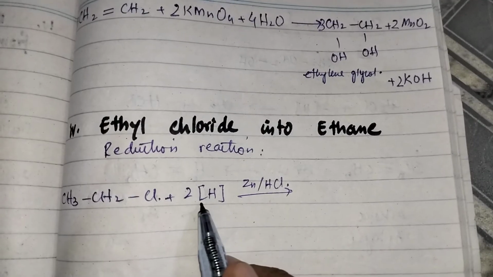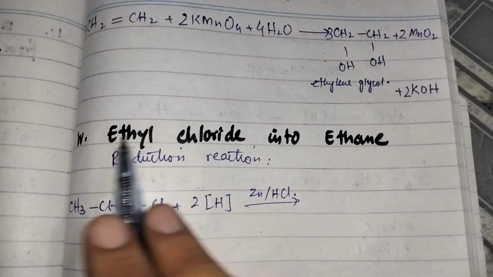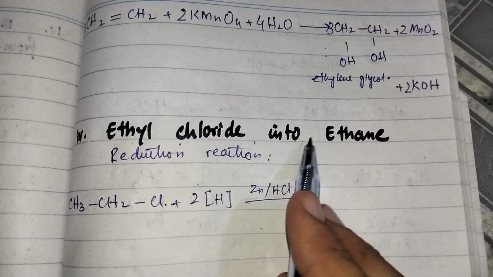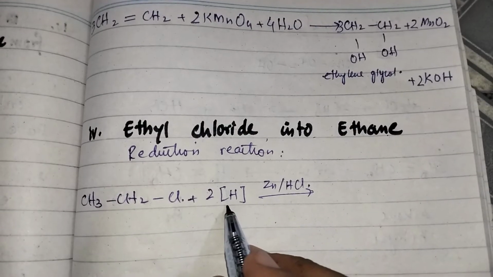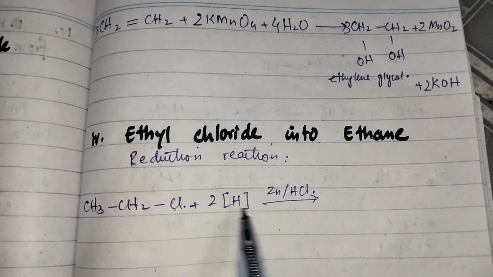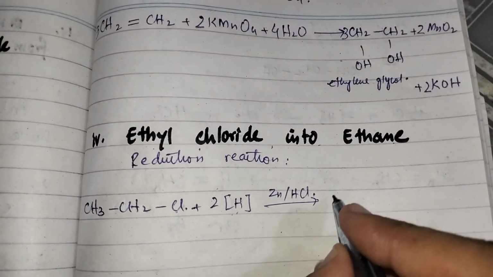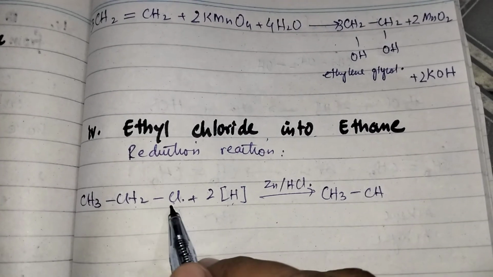When Zn reacts with HCl, it will produce nascent hydrogen. That nascent hydrogen will react with ethyl chloride, and ethyl chloride will convert into ethane. So when ethyl chloride is reacted with nascent hydrogen, this chlorine is replaced by this hydrogen atom, so it will be CH3CH2.